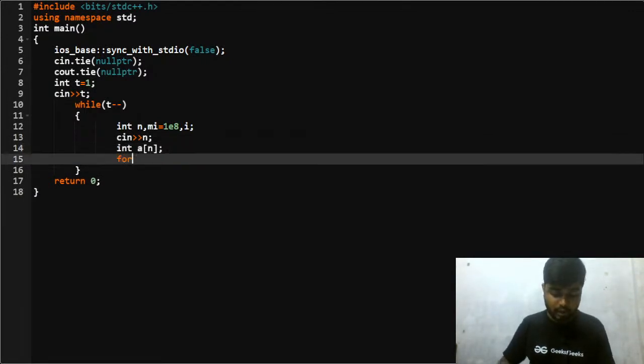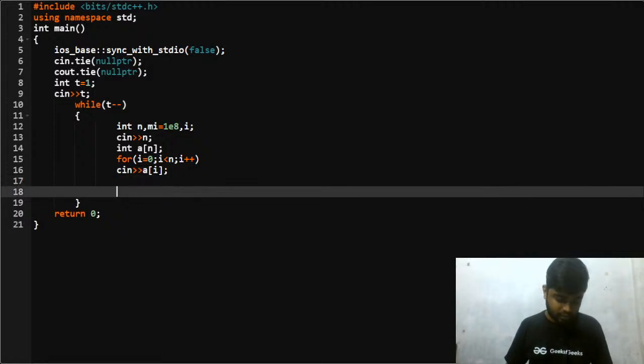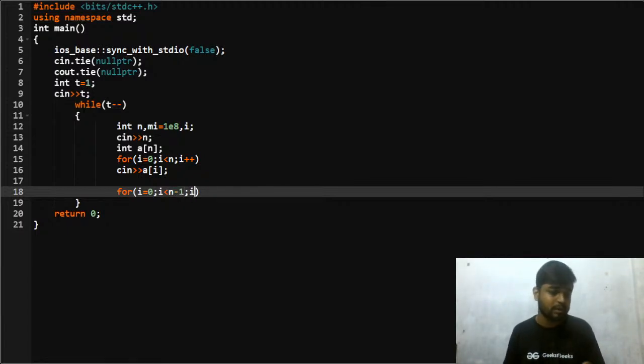Once I do that, I'll simply take the input for this part. Once I have done that, I'll check for the adjacent elements. So I start from 1, i is less than n minus 1. Why n minus 1? Because the last pair that I'll be checking will be the n minus 2 and n minus 1th element. For the last element, that is the element at index n minus 1, I'll not be having any other pair, right?